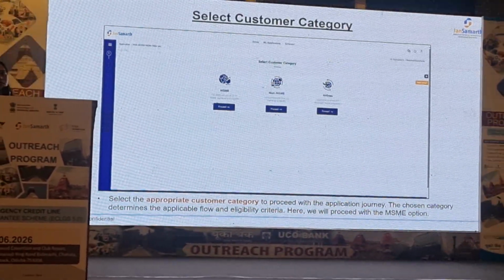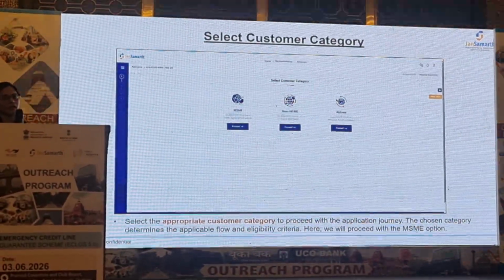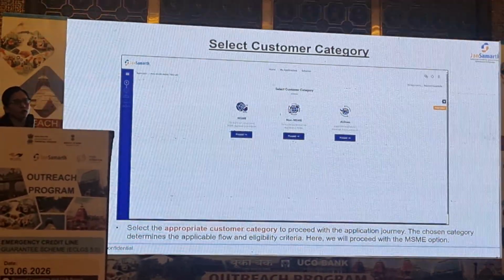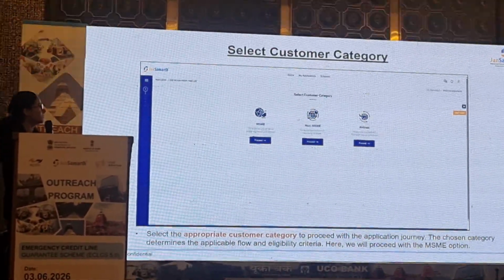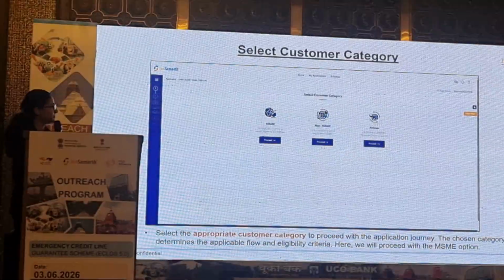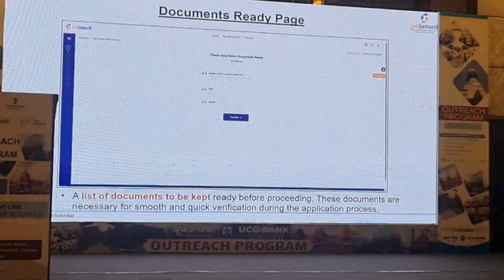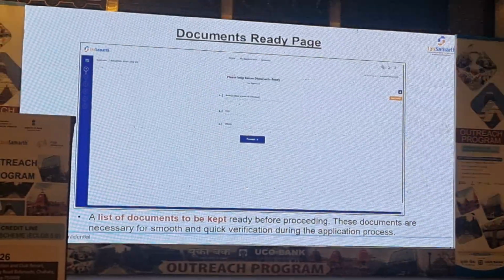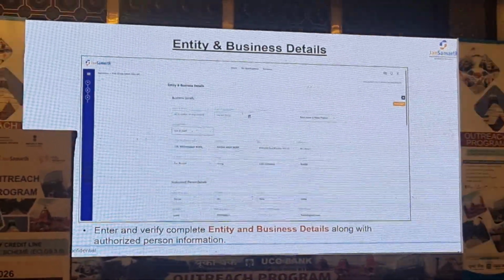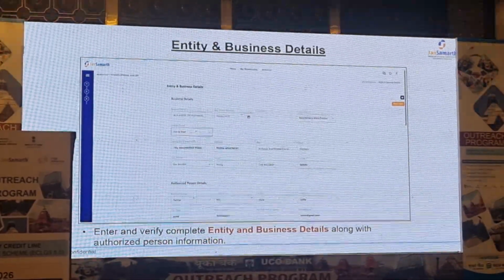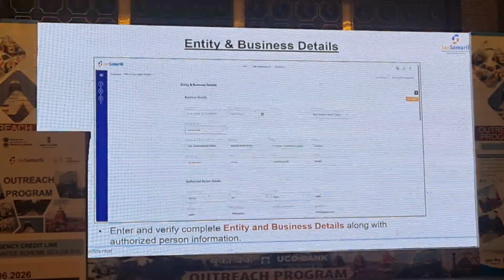So the crux of the scheme is basically the selection of the category. The further flow on the portal is defined basis what category you select. So either it is MSME, non-MSME or airlines. So this is the screen I was referring to. These are the documents that the applicant will have to keep ready. On the Udyam, we would be capturing the name of the constitution, the date of incorporation, and the rest of the fields will be manually entered by the applicant.